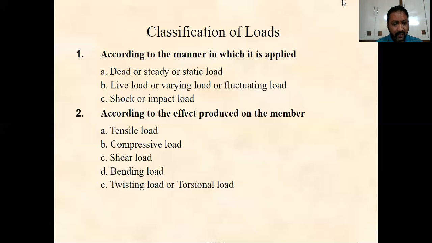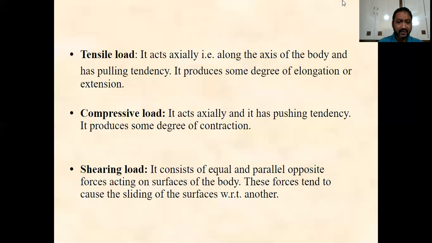The bending load will produce the deflection. Here the entire body will bend, so the deflection will occur in a direction perpendicular to the axis of the body. And in the case of the twisting load, the twisting effect will be produced.